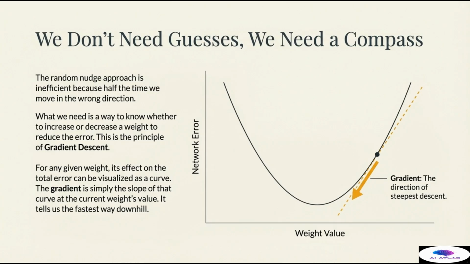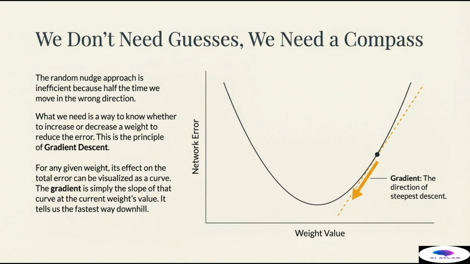To visualize this, imagine that the effect of a single weight on the total network error can be plotted as a curve, as shown in the diagram. Our current position on that curve is the black dot. Our goal is to descend to the bottom of the curve, the lowest point of error. The key insight is that the fastest way to walk downhill is always in the direction of the steepest slope. The gradient is simply the mathematical term for the slope of that error curve at the weight's current value.